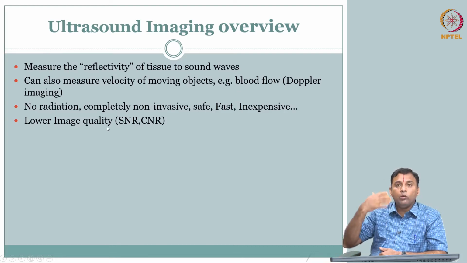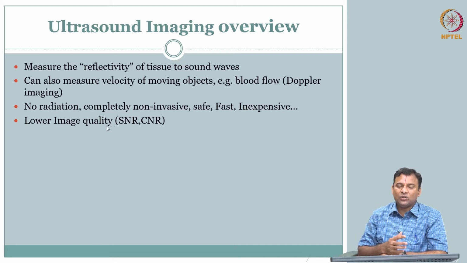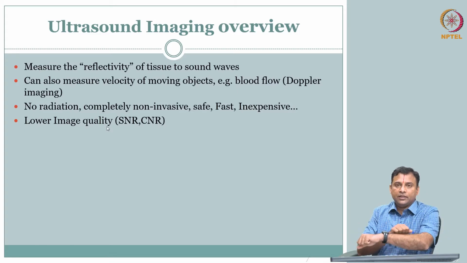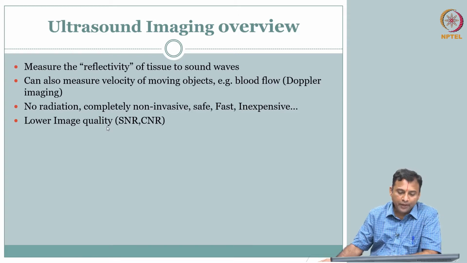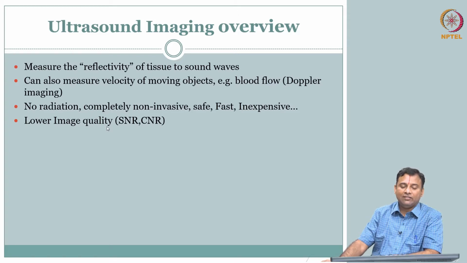Remember we talked about whole body imaging in PET, whole body imaging in CT. Ultrasound is still very regional. You look at a target: you do abdominal imaging, or heart imaging, or surface MSK imaging, breast imaging, thyroid imaging, prostate imaging. So, it is very local. That is one of the other disadvantages along with the quality.